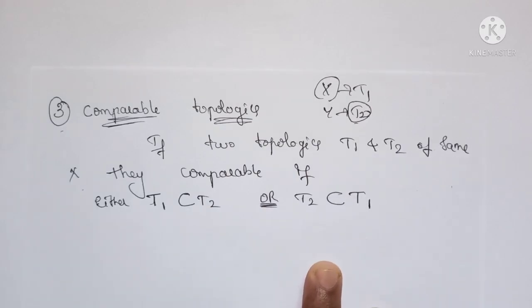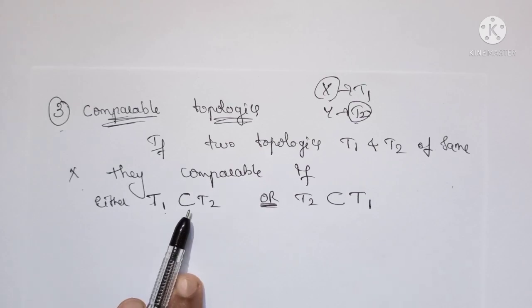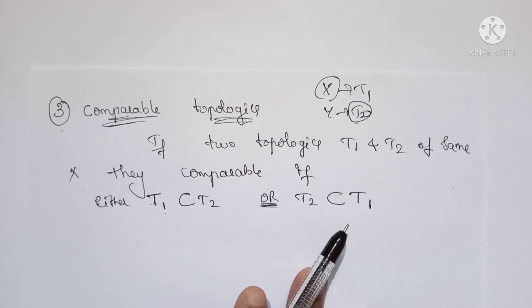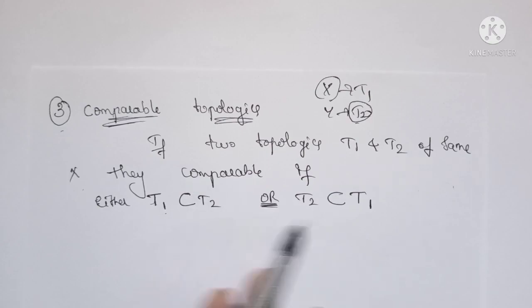It means that we can compare which is stronger and which is weaker. If we have this relation, then only can we compare these two.